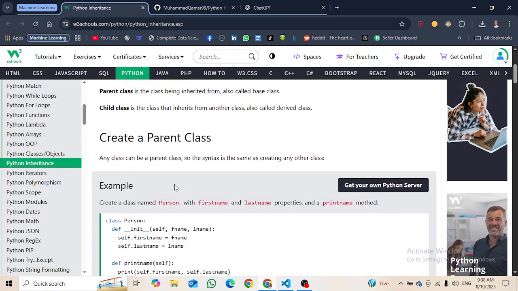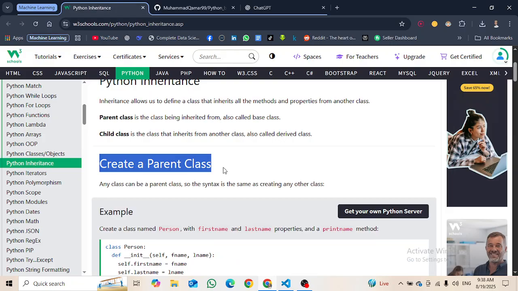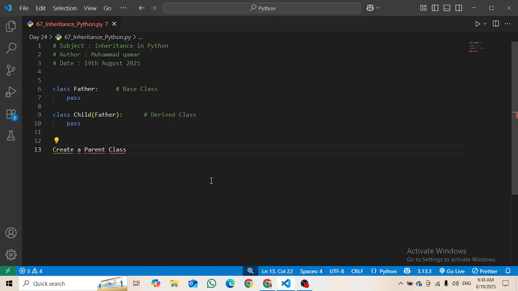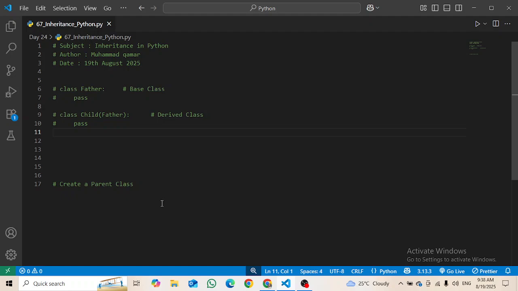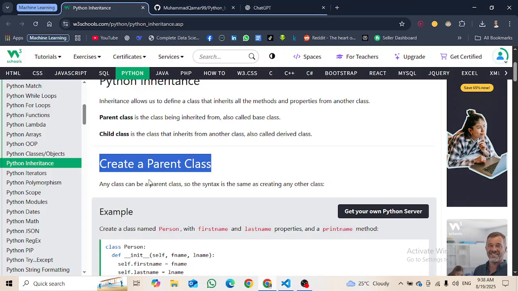Let's go ahead and read what is next. Create a parent class. First of all, I am going to make a new comment here. Then I'm giving some space so that you can understand what it means, and I am also commenting that one so it does not execute when I write something else.